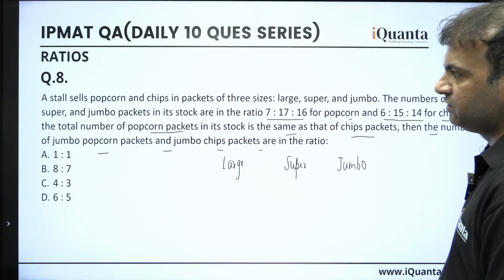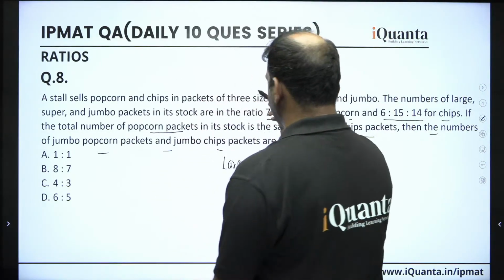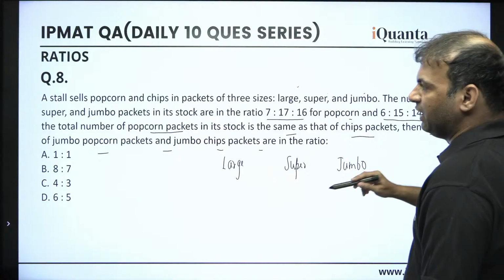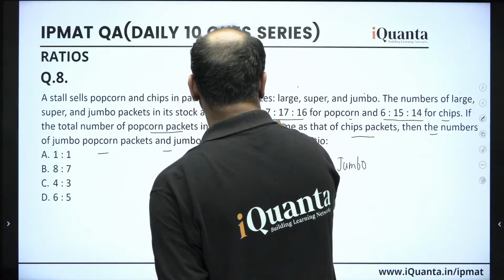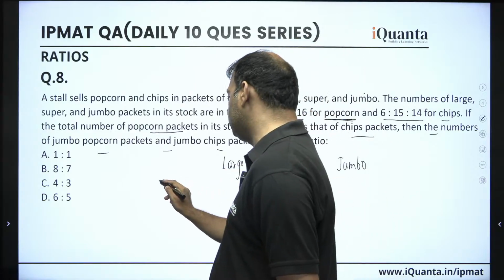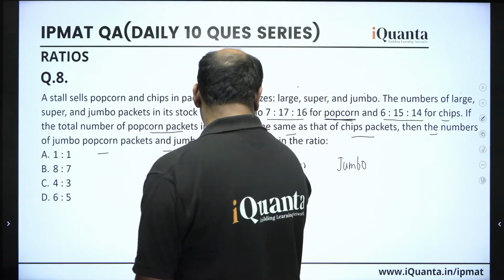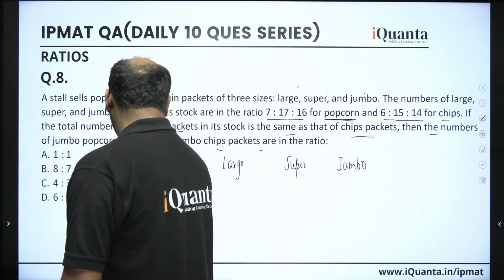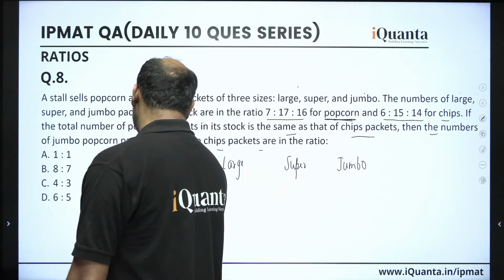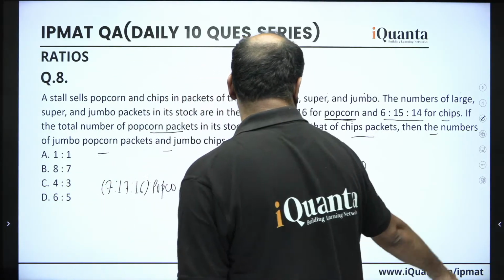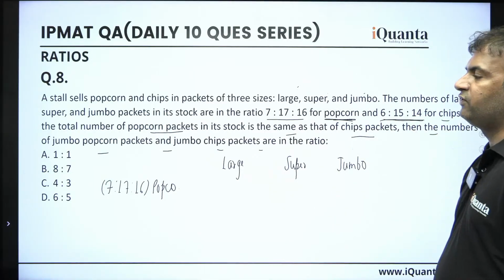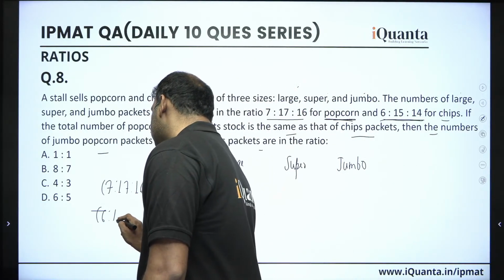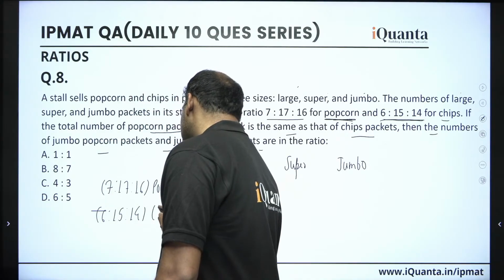Alright. So guys, we know that a stall sells popcorn and chips in packets of three different sizes: large, super, and jumbo. The number of large, super, and jumbo packets in stock in this ratio for the popcorn. So for the popcorn, the number of packets are in which ratio? They are in the ratio of 7 is to 17 is to 16, alright. And then they are saying that for chips, the ratio of the number of packets of different sizes are 6 is to 15 is to 14. So 6 is to 15 is to 14. This is basically for the chips.